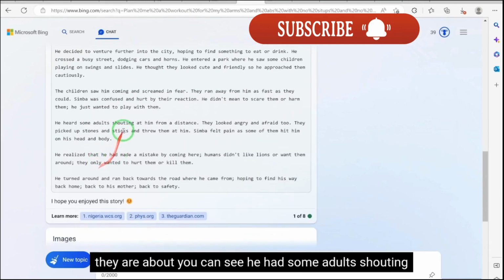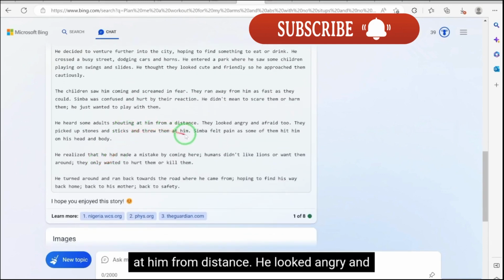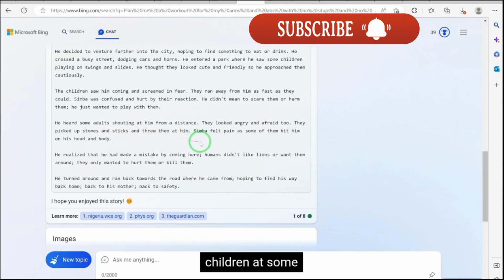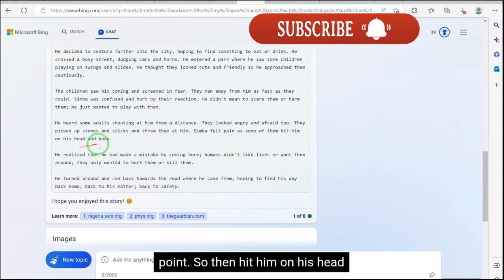Some adults were shouting at him from a distance. They looked angry and afraid too. They picked up stones and sticks and threw them at him. Simba felt pain at some point. Some of them hit him on his head and body.